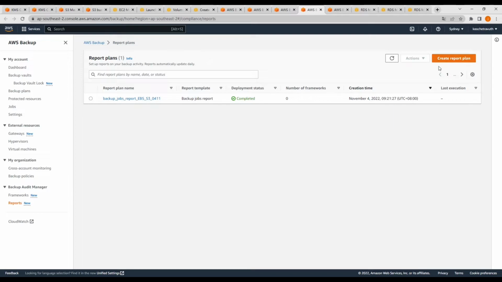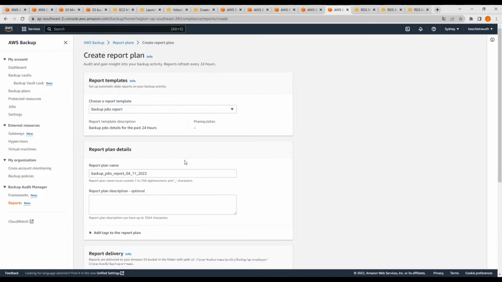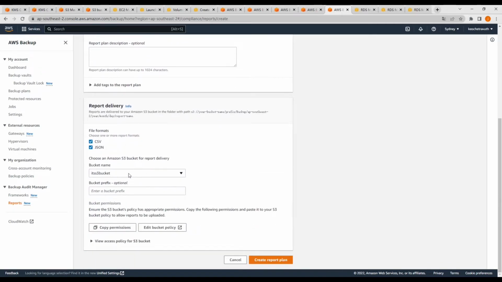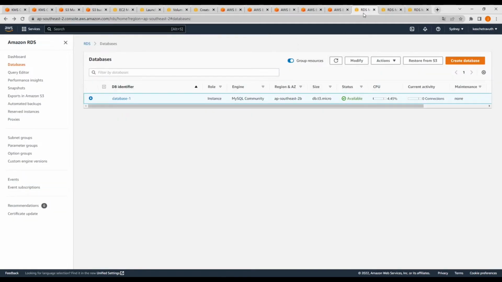And then you need to create a report for the backup. You just click this. And this is the configuration for this report, and this is the bucket from the S3 bucket. The final one is for the RDS. I will show the configuration for linking to the EBS instance.